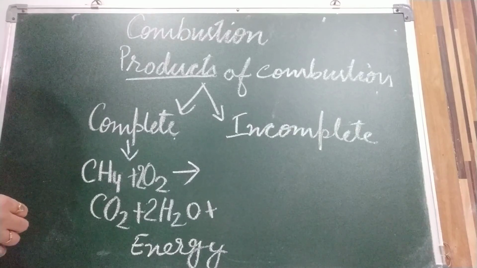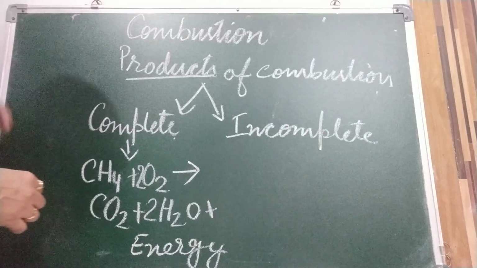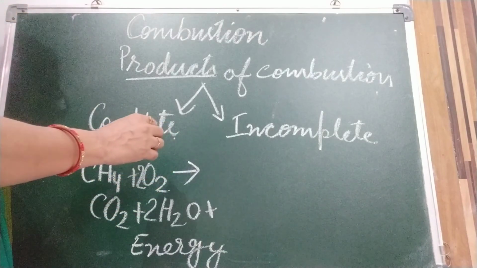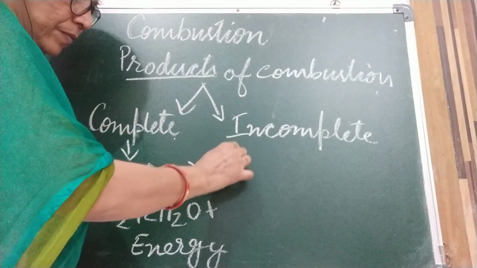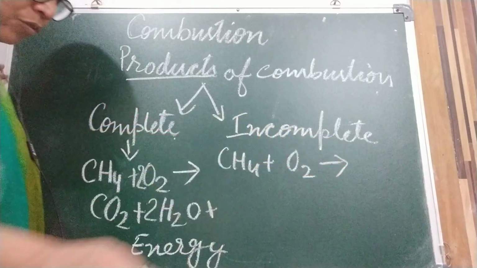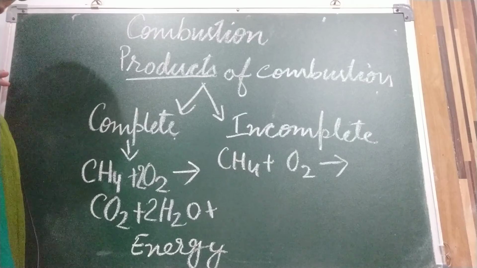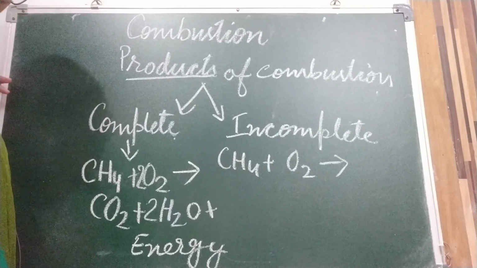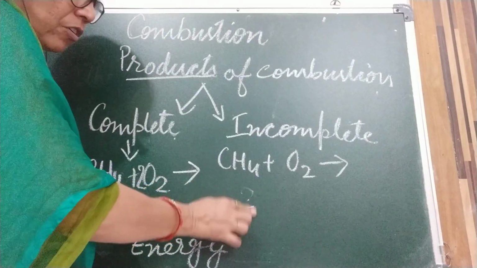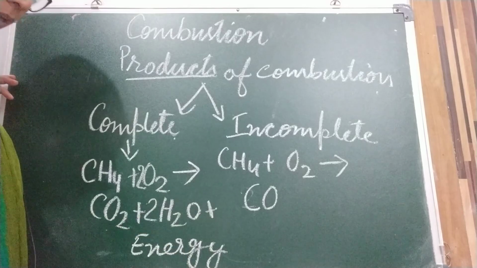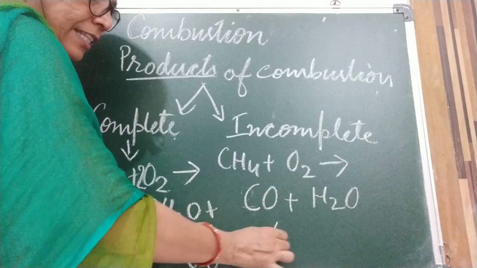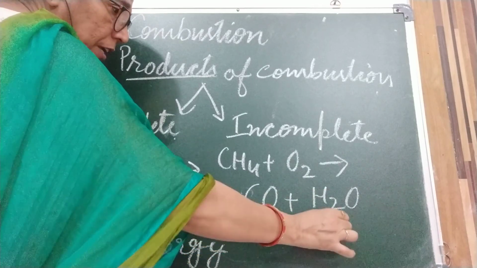Now we are coming to incomplete combustion. In this process, the supply of oxygen is not sufficient. Due to lack of oxygen, in place of carbon dioxide, carbon monoxide is formed, along with water vapor, and the amount of energy produced is less.